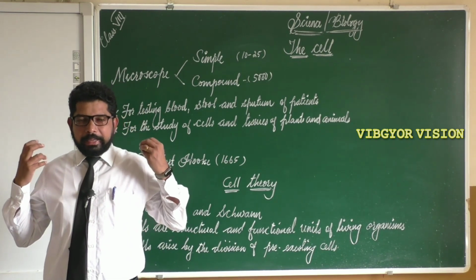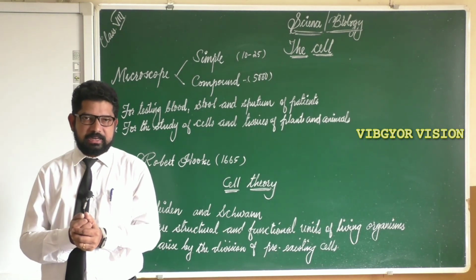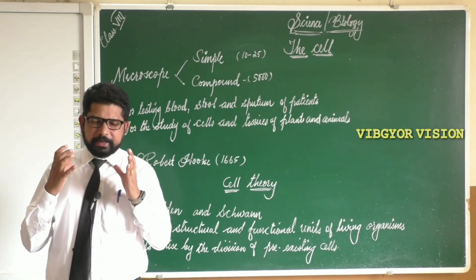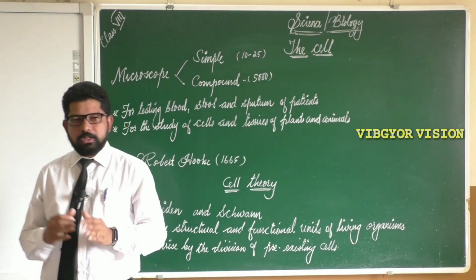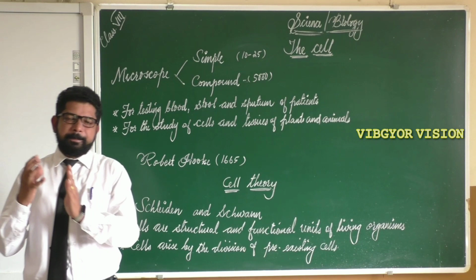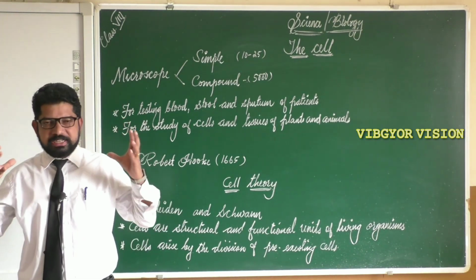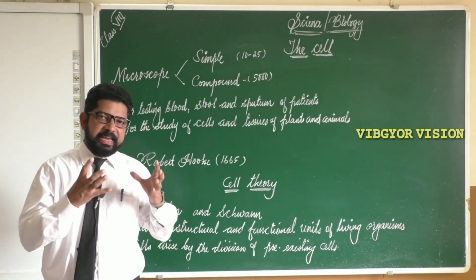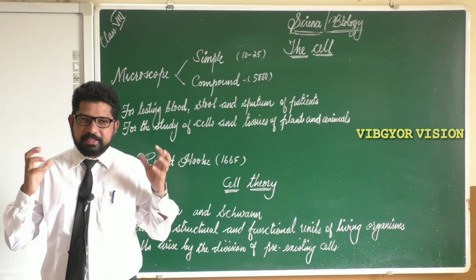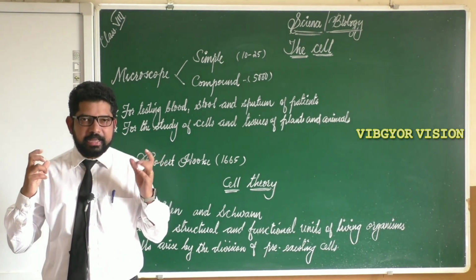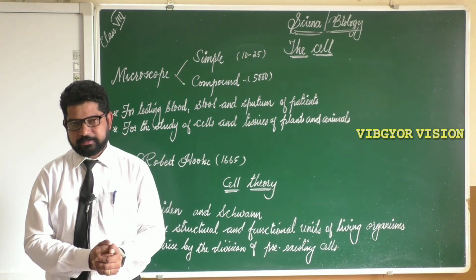We know there are different types of cells and they perform different activities. So we said that cells are the basic structural and functional unit of a living organism. My question is this: can we see a cell with the naked eyes? No, it is not possible to see the cell with the naked eyes.